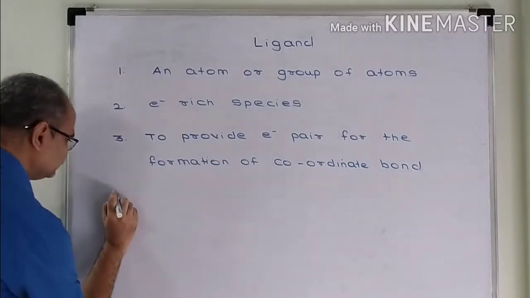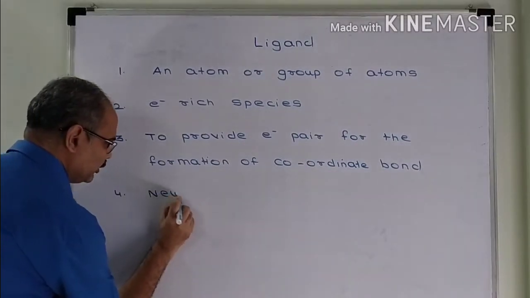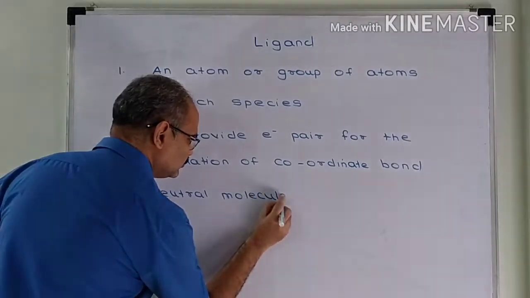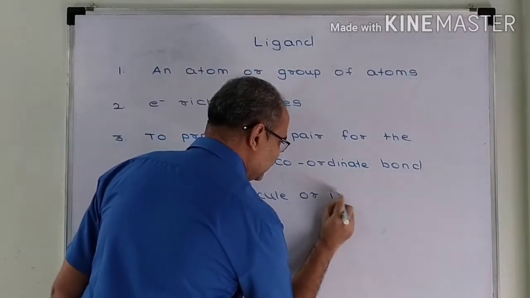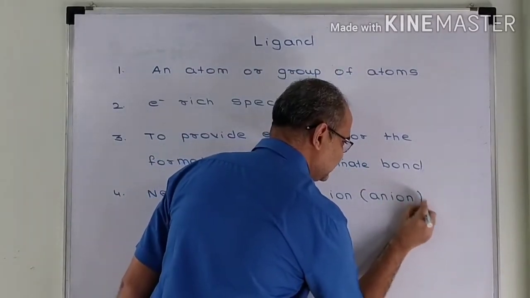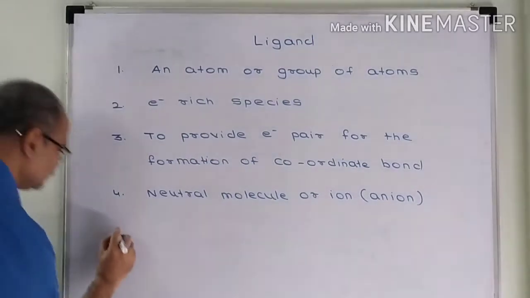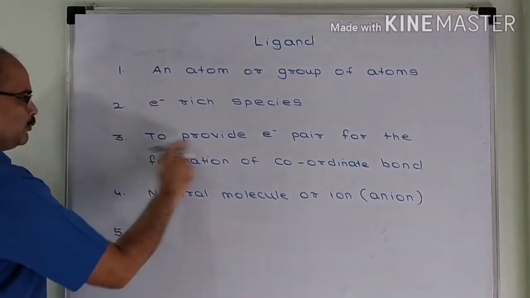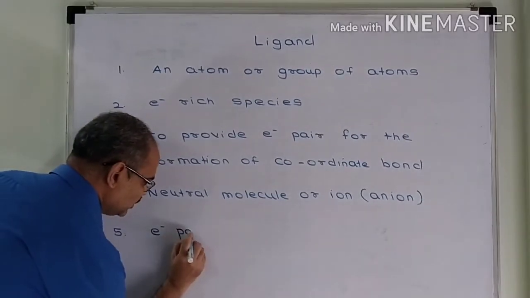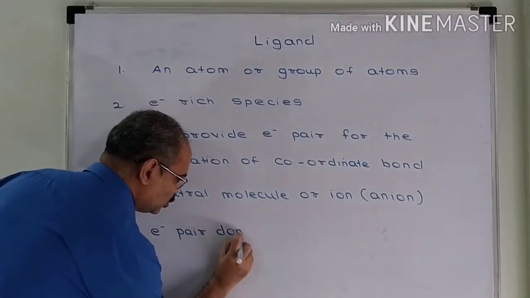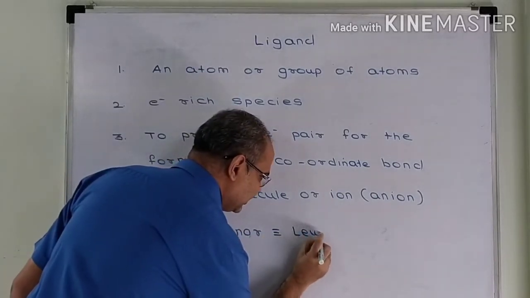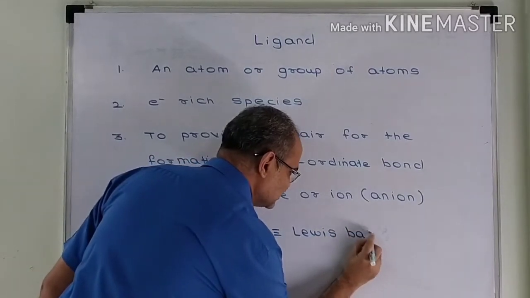A ligand can be a neutral molecule or it can be an ion. Generally, it is an anion. So, from the third point, it is very clear that ligand is electron pair donor, and hence ligand is a Lewis base.